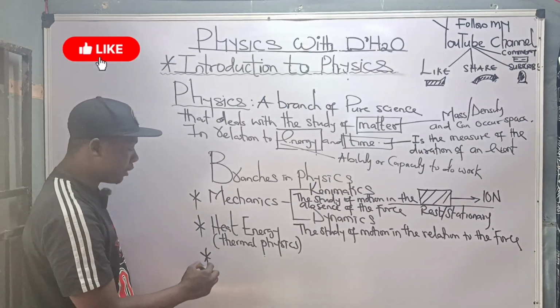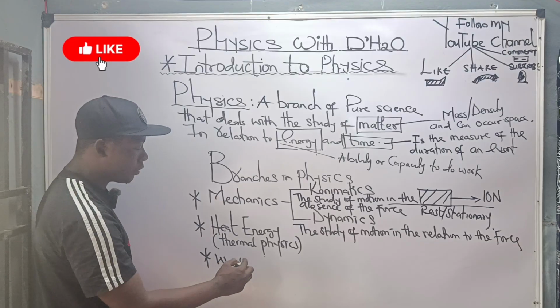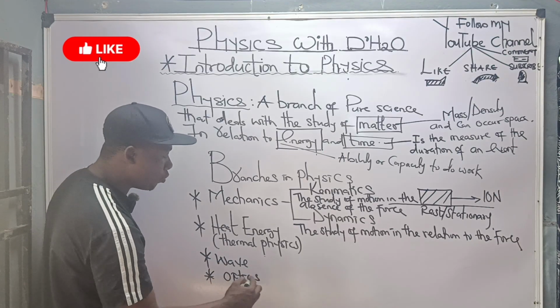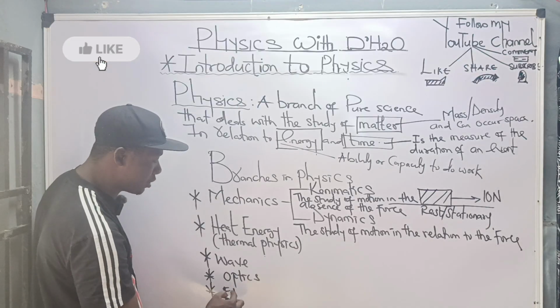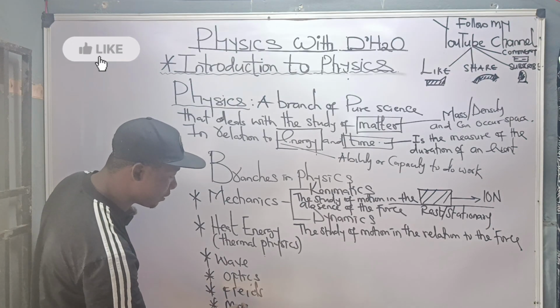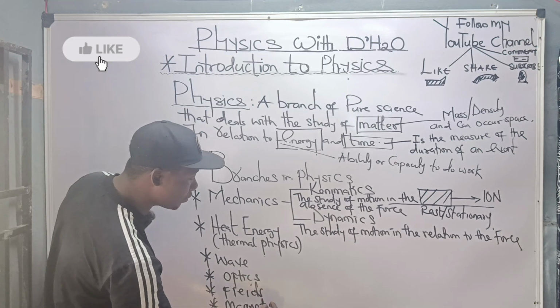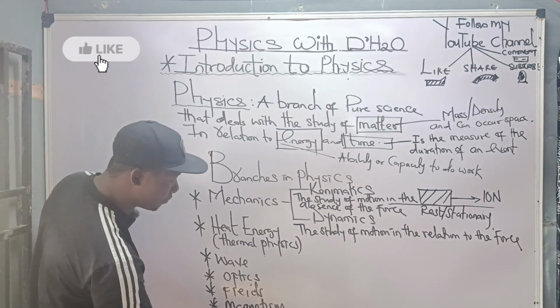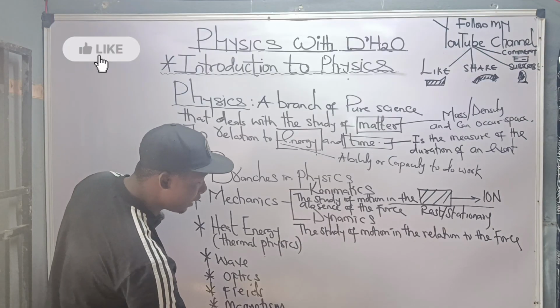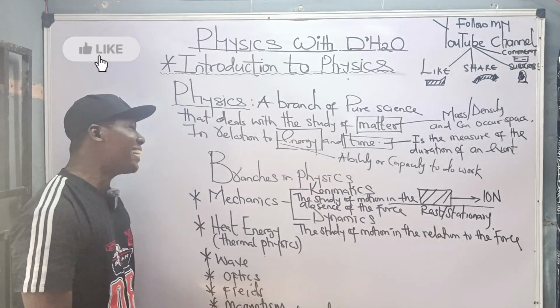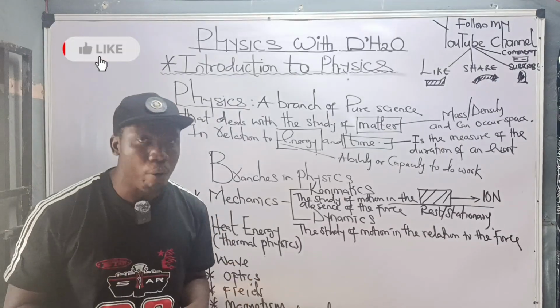We have another branch called waves. We have another one called optics. We have one called magnetism. We have what we call electromagnetism, etc. So these are the several branches of physics.